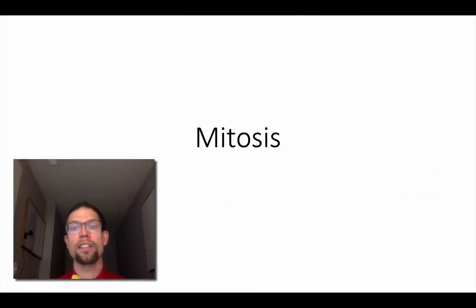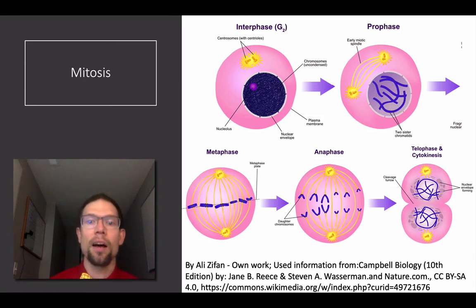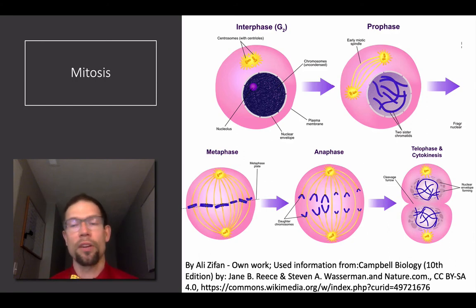All right, so this brings us to mitosis. Mitosis, remember, is the behavior of chromosomes. Mitosis is going to start over here on prophase. I'm just leaving interphase in here to contrast it with the others. During interphase, the chromosomes are not condensed. You have centrosomes, but there are no spindles coming from them. They are not at the poles like you'll see during the active division. You'll see a nucleolus in the nucleus, and the nuclear envelope still intact. You have all the organelles being present.